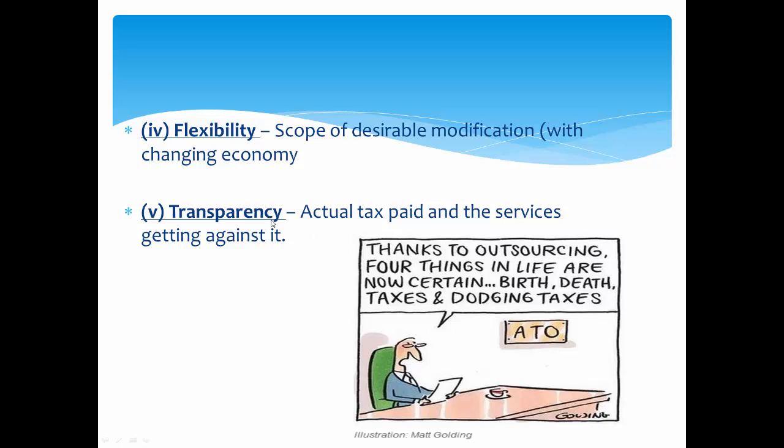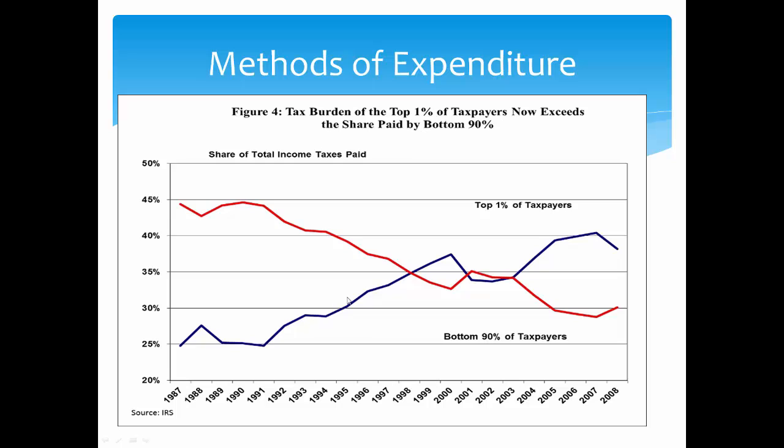This is the most important thing: the actual tax paid, the taxation which you are paying, and the services which you get against it, that is the spending of the government, should be openly in front of the public. So this is a cartoon. You can see this guy is saying that four things are certain in life: birth, death, taxes, and dodging taxes. So he is the one who is generating black money. He doesn't want to pay his tax.